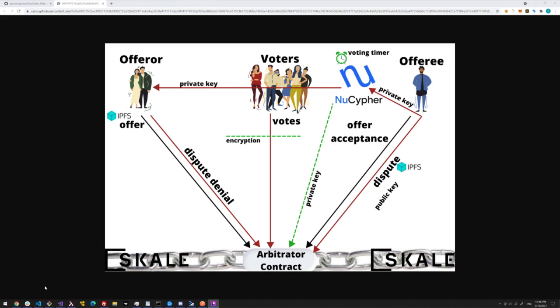So who are the voters? The voters are community members that have the Harmonia token staked in the protocol. They have to have at least one Harmonia token staked in this example. Obviously, in a real live example, that might need to be changed. We might need them to stake more. But the staking is done so that they become responsible members of the community.